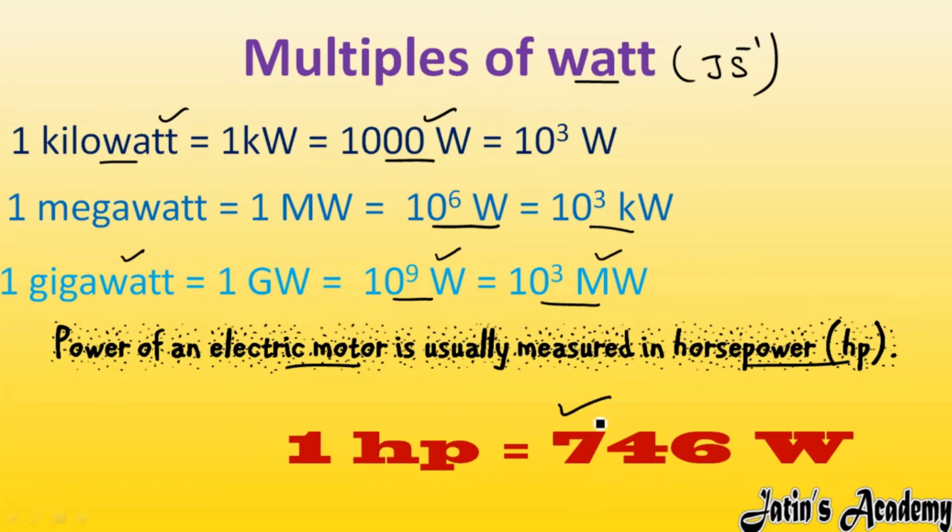This relation is very important from the exam point of view. The first question comes like this: why is horsepower used? Horsepower is used as a power of an electric motor, meaning the power of an electric motor is measured in horsepower, and its relation with watt is 1 horsepower is equal to 746 watt. Fine.